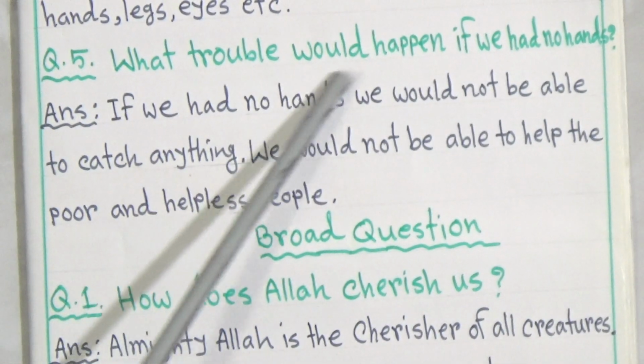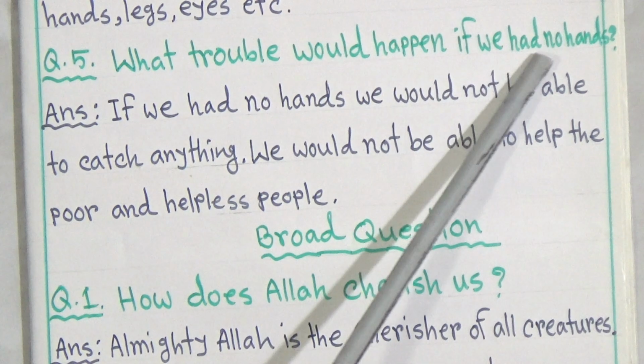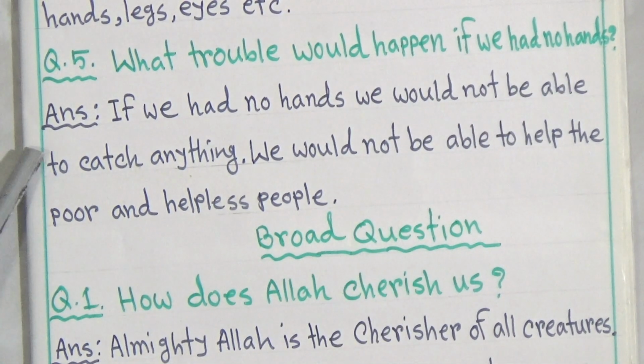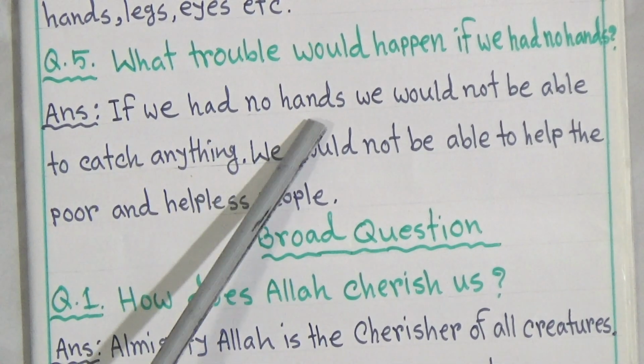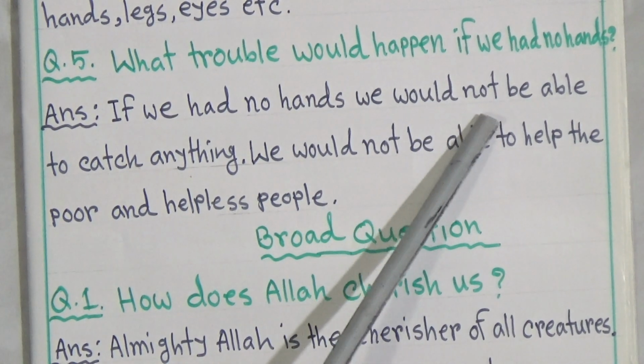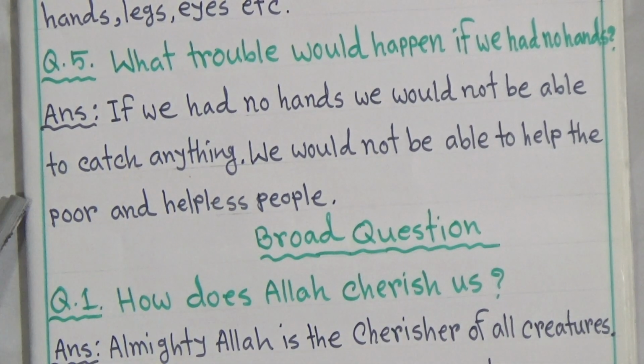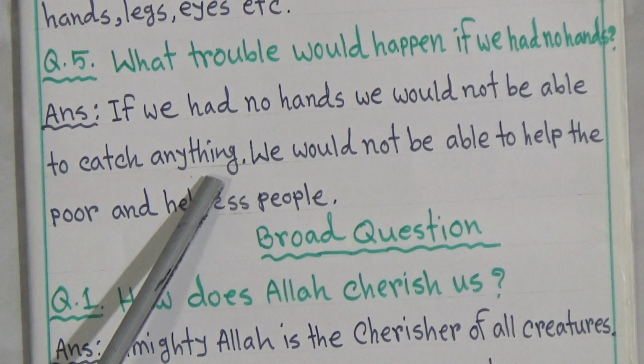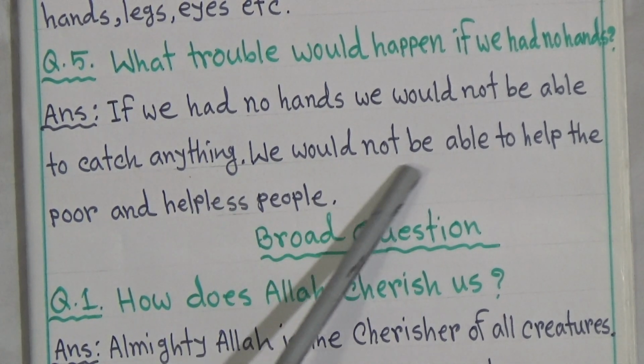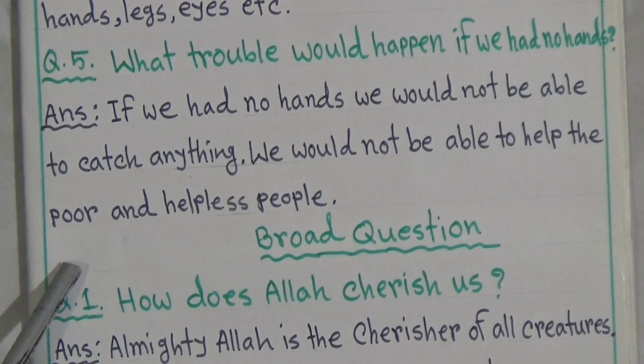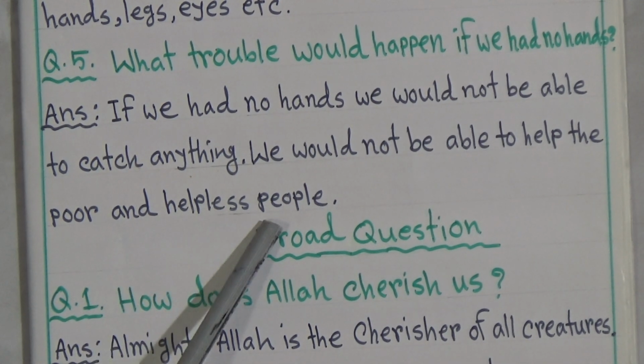Now question number 5. What trouble would happen if we had no hands? Answer, if we had no hands, we would not be able to catch anything. We would not be able to help the poor and helpless people.